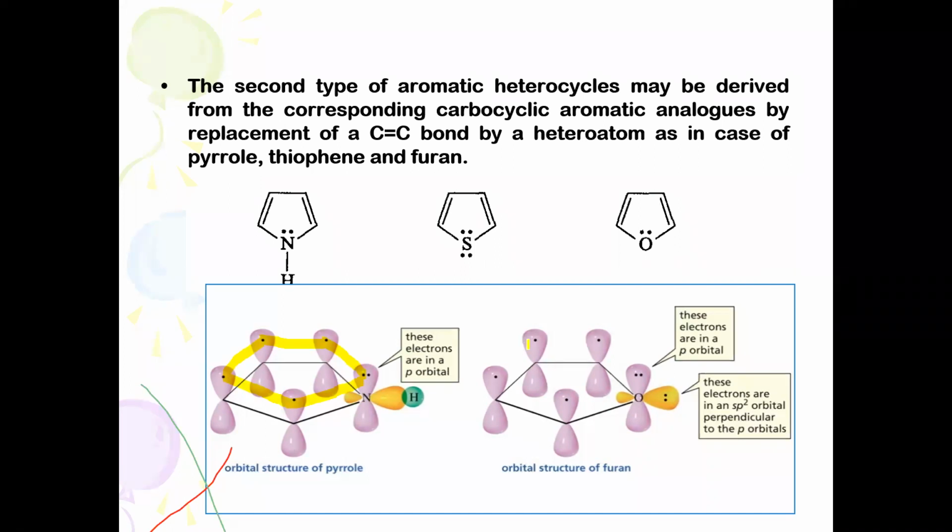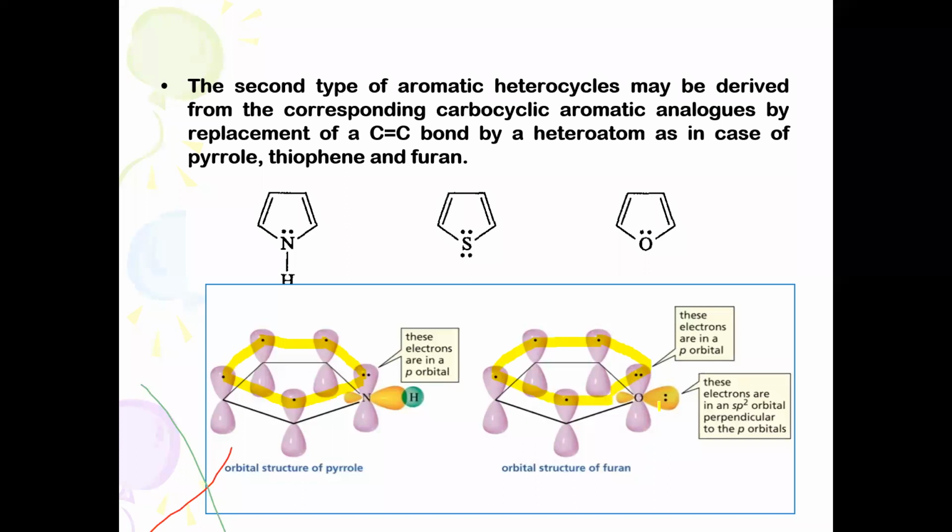Similarly, you can take the oxygen atom. When you write the electronic configuration, you write 1s2, 2s2, 2p2x, 2p1y, 2p1z. So in the p orbital you will find a lone pair of electrons, and from the carbon atoms you will find single electrons in the unused p orbitals. So this is the complete delocalization process. A continuous overlapping system of p orbitals is called pi delocalization.